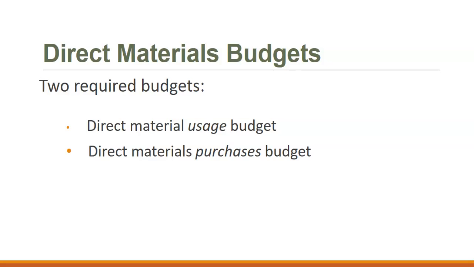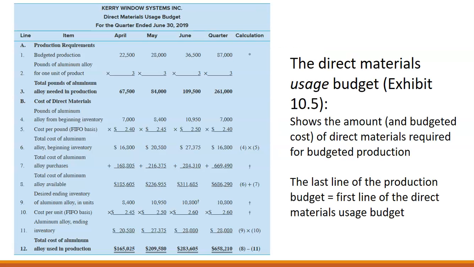Then we can create the direct materials usage budget and the direct materials purchases budget. So we have 2 budgets for direct materials. One is how many direct materials are we going to use based on the production budget that we just made? And then how do we need to plan our direct materials purchases and provide cash for our direct materials purchases in order to meet that level of usage?